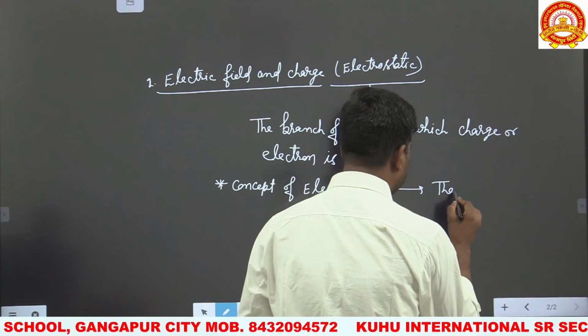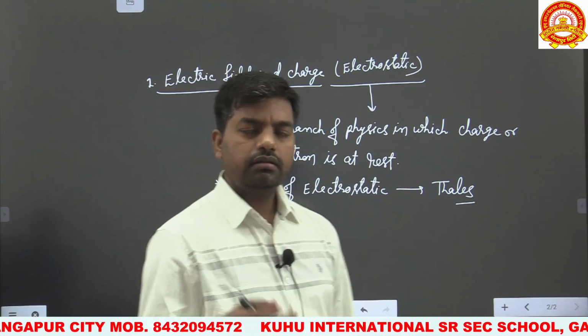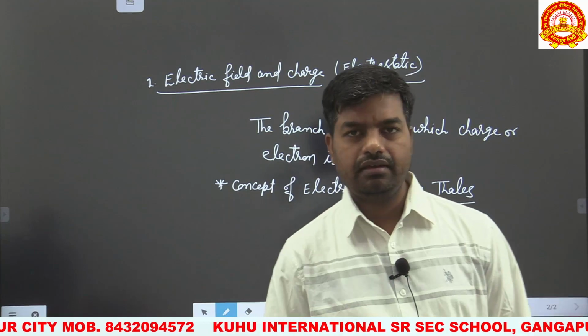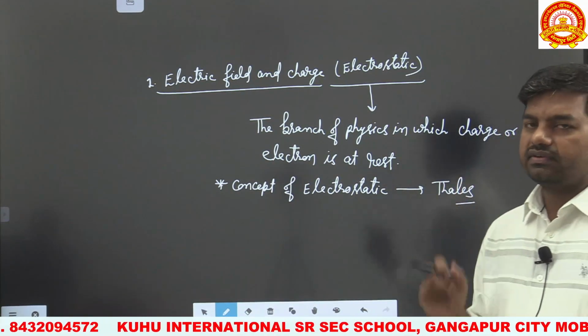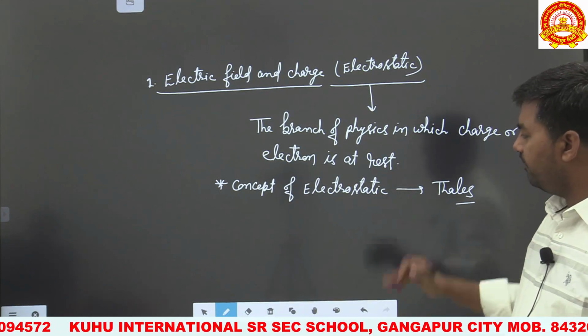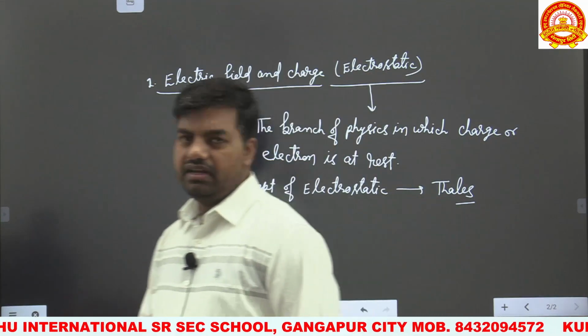Let us take an example. When we comb the hair, sometimes the hairs are attracted towards the comb. It is an example of electrostatic, where some charges are transferred. Second is thunderstorm.